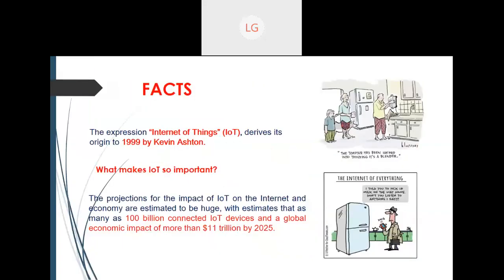Another thing: these are some small facts related to IoT, again for those who are not aware of IoT. This terminology was started by Kevin Ashton in 1999. And what makes IoT so important nowadays? They are saying that 2025 will be the year when 100 billion devices will be connected, and you can see a global impact at that particular time.